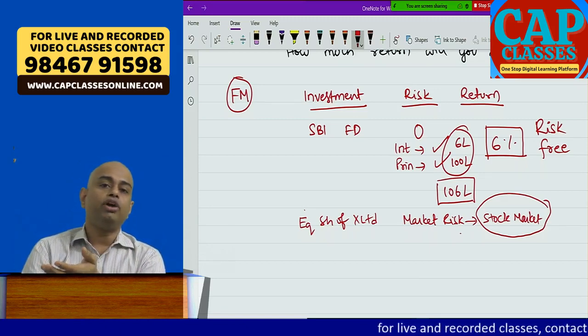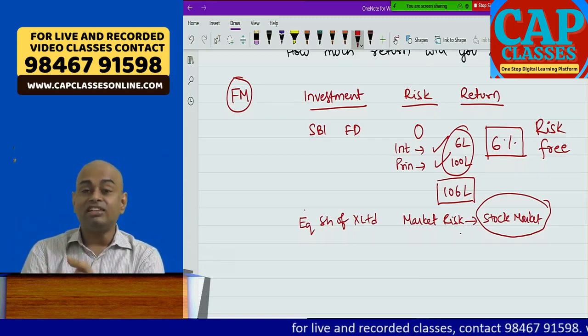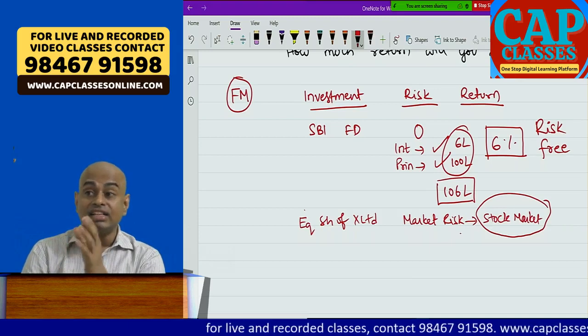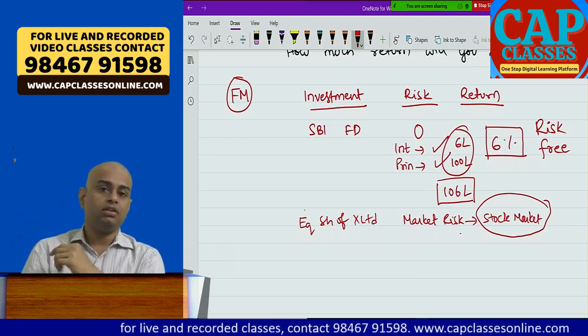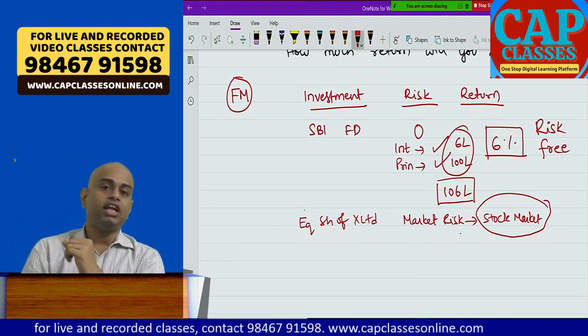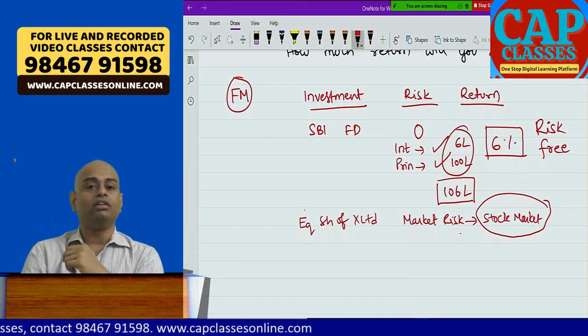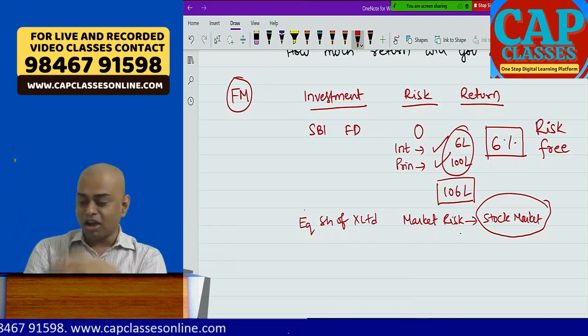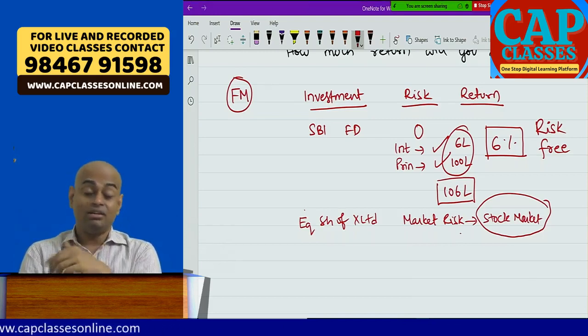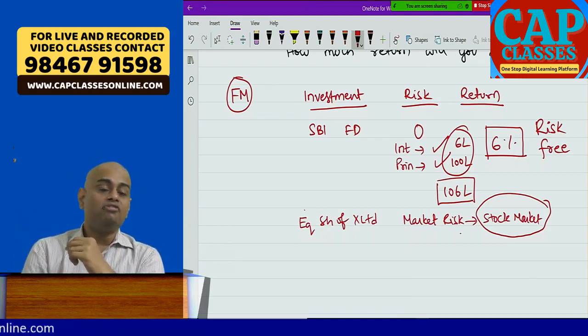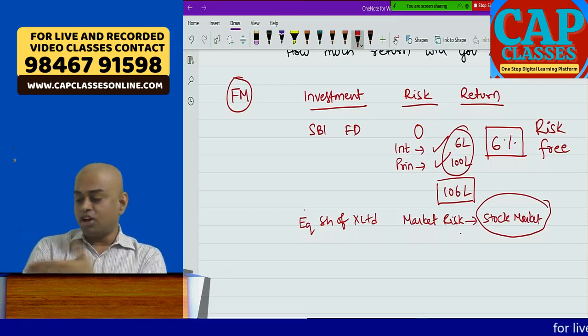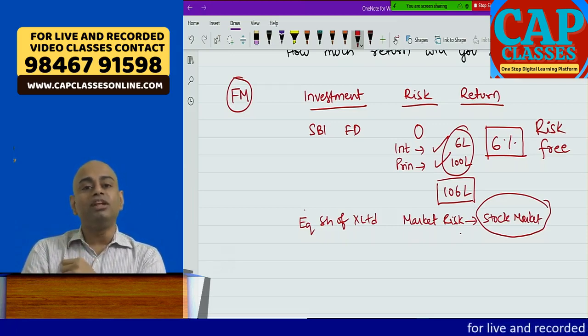Why are we concerned? Because stock markets consider global cues: border tensions with China, the stock market will fall. Something happened in North America, the stock market will fall. Donald Trump won elections, the stock market in India will rise. Vaccine successful in Russia, Dr. Reddy's Lab has grown 10%, 15%.